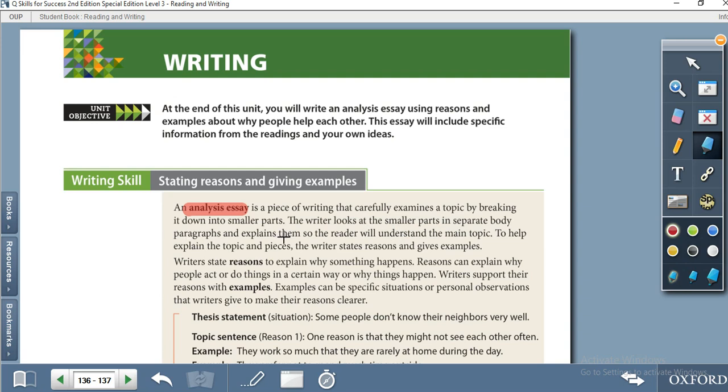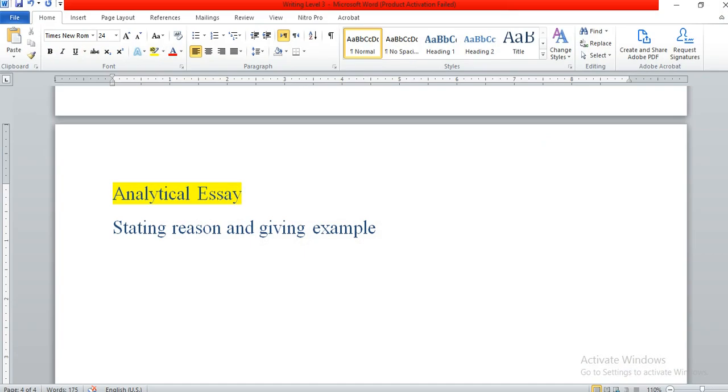So like body paragraphs, and explain the things. The main important thing is stating a reason and giving an example. When you are asked to write an analysis essay, you state a reason and give an example. For example, stating a reason and giving an example.